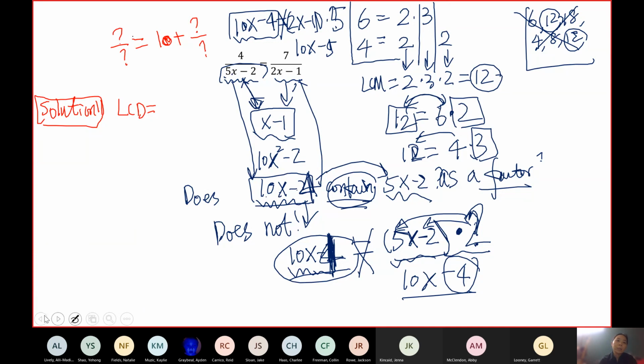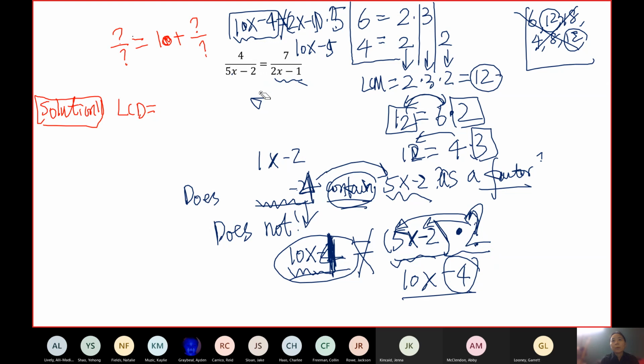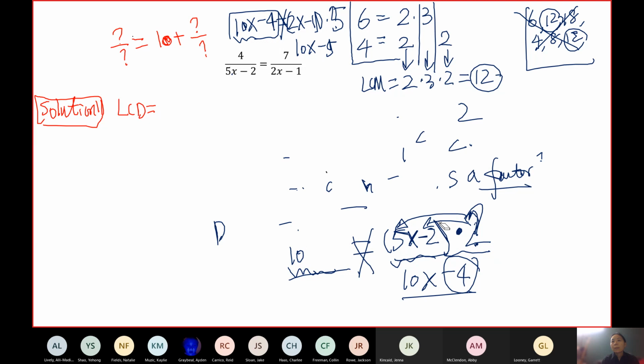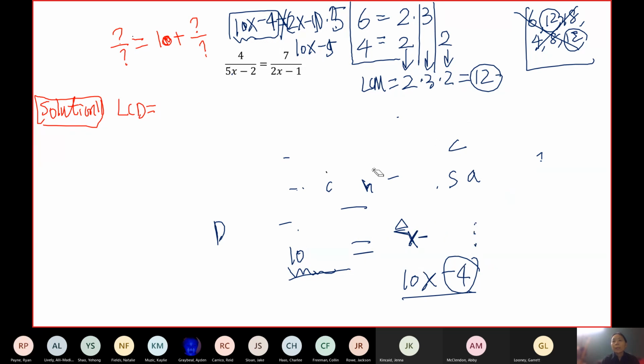Okay, maybe I can explain this way. Maybe it would be easier for you guys to understand. So let me change my explanation here. All right, so let's go back to the idea of containing something as a factor. What do we mean by that? Let me ask you a question. Does 18 contain 9 as a factor? Can you answer that question?